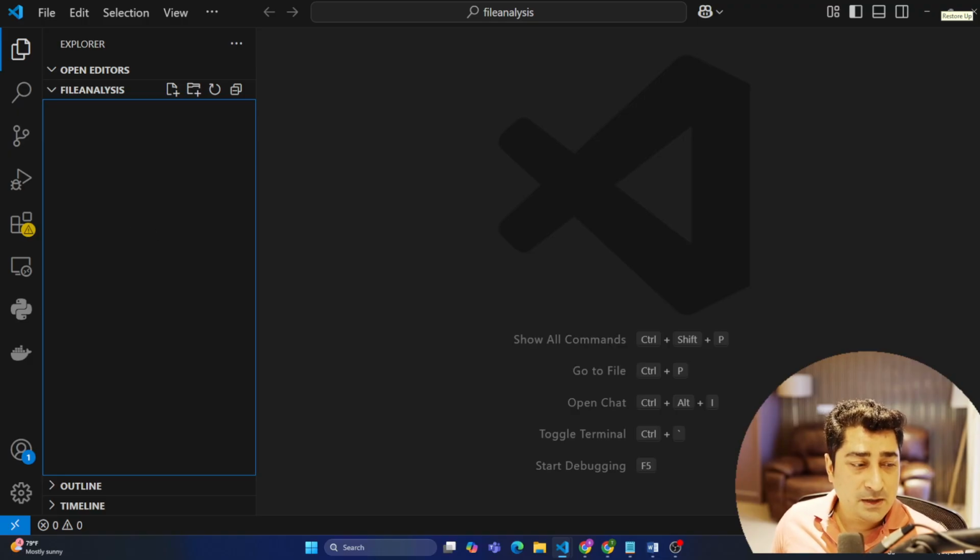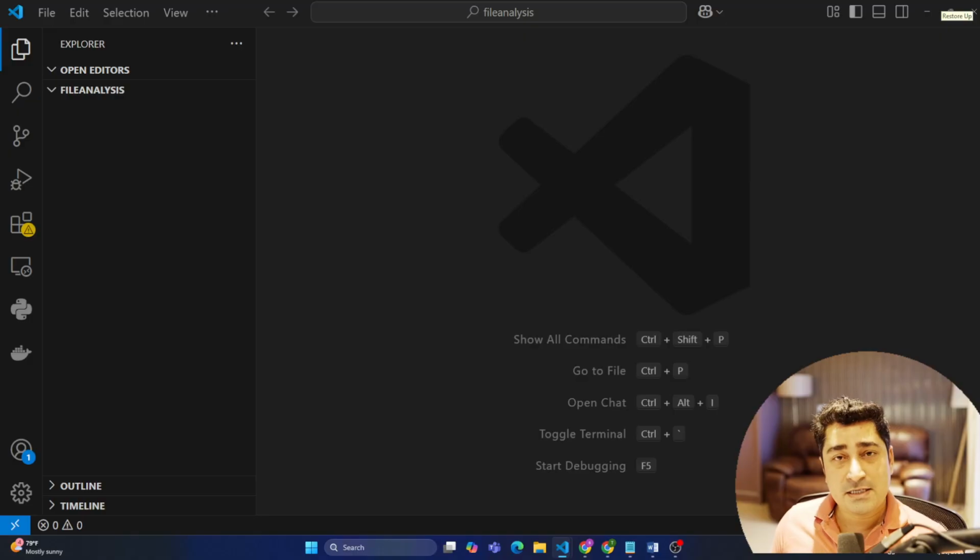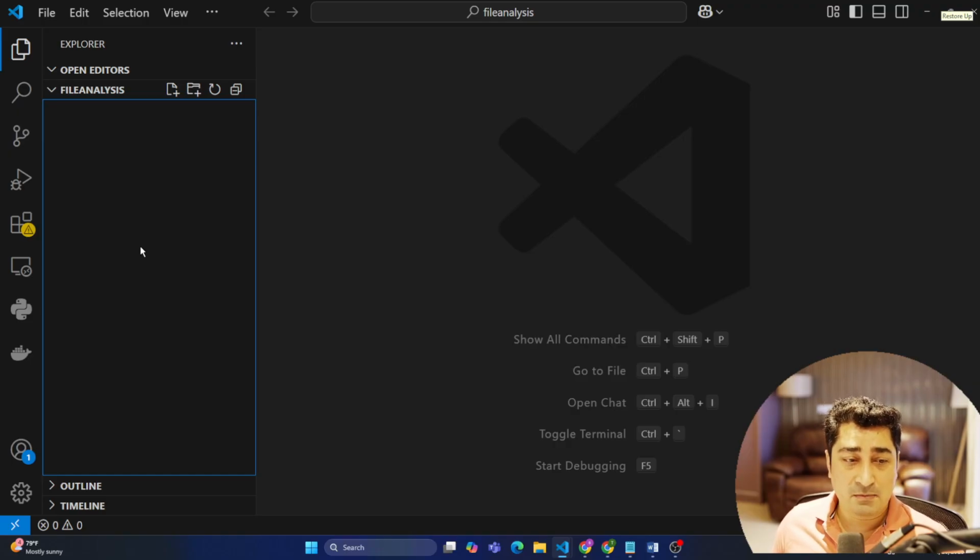Here we can write, first of all, functions which will be able to parse a PDF file, read a CSV file, or read an Excel file. These are the file parsers we are going to write.